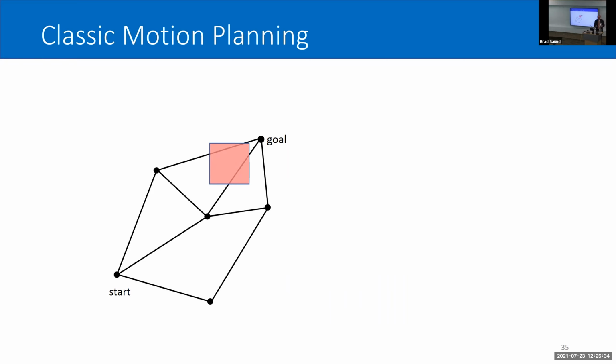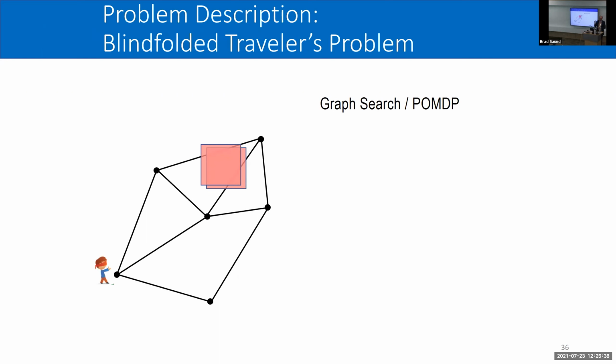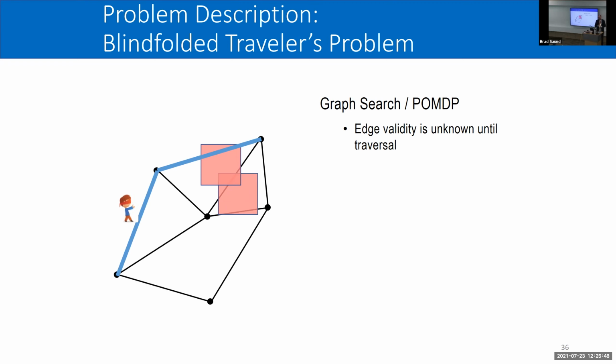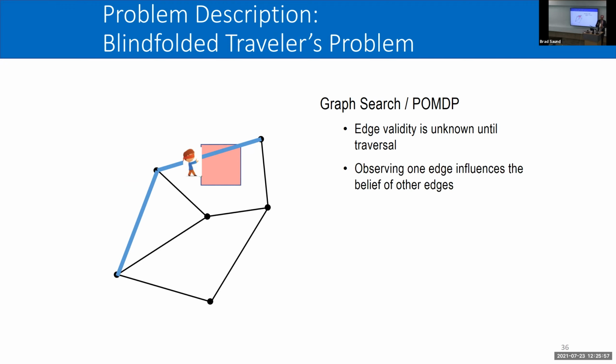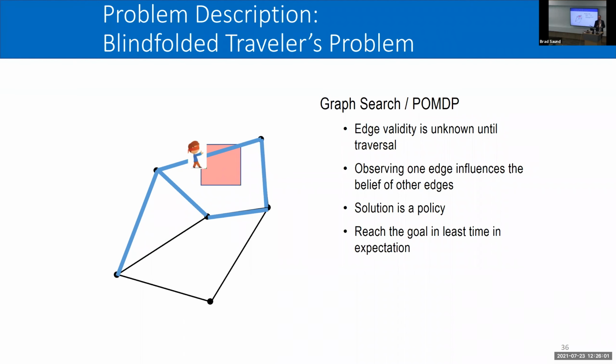In classical motion planning, we know where the objects are. So on a roadmap, we can just look at the edges, eliminate edges that are in collision, and find a path. In our problem, we don't know where the objects are, and we have a belief over these objects. So we can't necessarily know if a path is going to succeed or not until we try it. We can consider a path, attempt executing it, and we might collide. If we collide, we definitely learn that that path was invalid, but we also learn things about the objects themselves, and we can infer that other edges may be valid or free. We can then replan and find a new path to the goal.